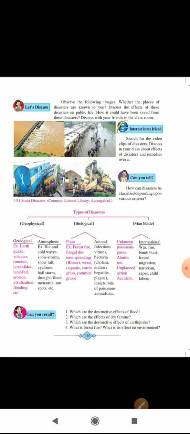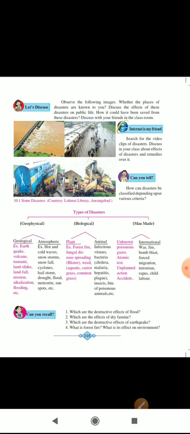What are the destructive effects of earthquake? The earthquake is responsible for large-scale devastation. The houses collapse, the roads are damaged, making transportation impossible. The electricity and water supply is disturbed due to damage. There is large-scale damage to lives and property.